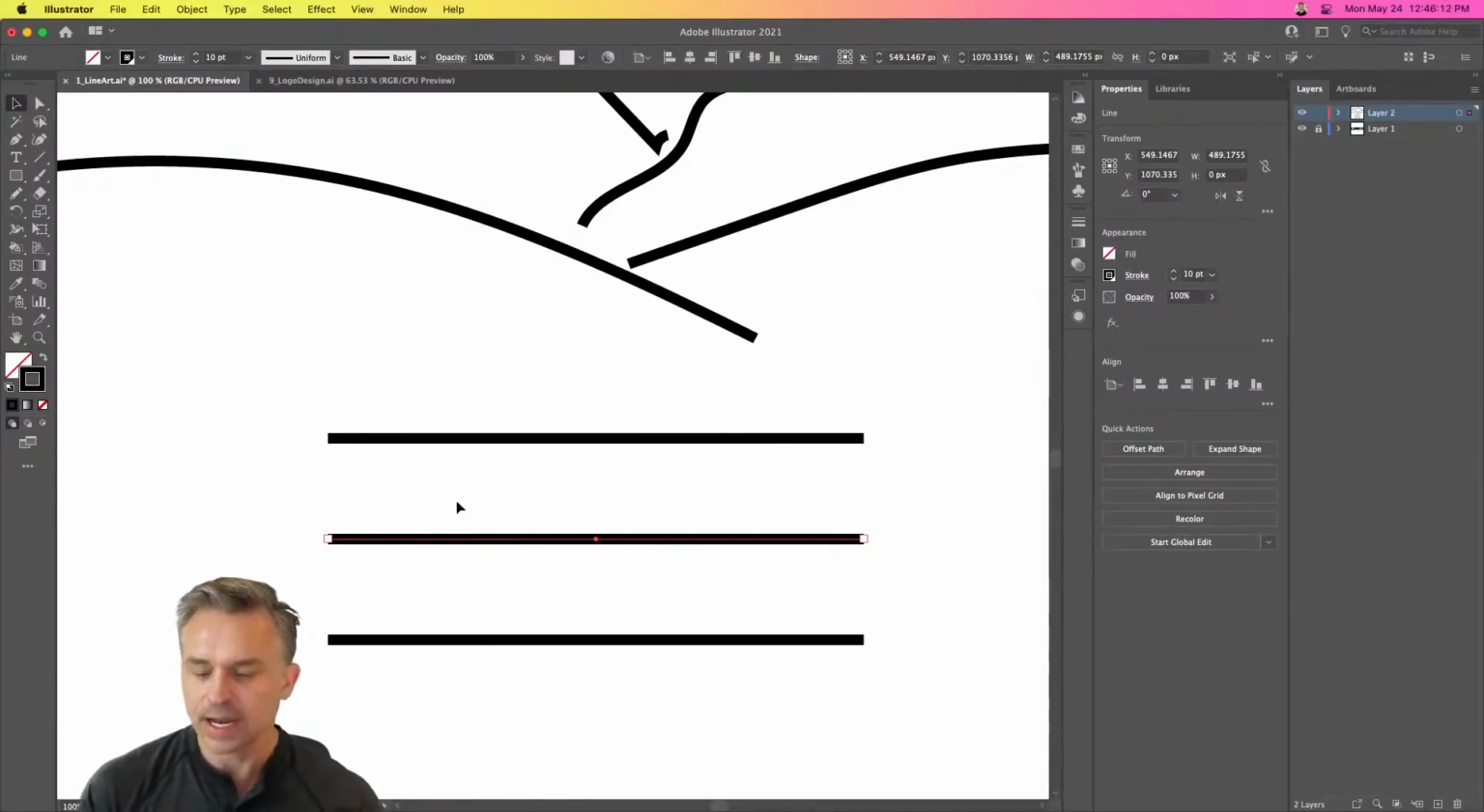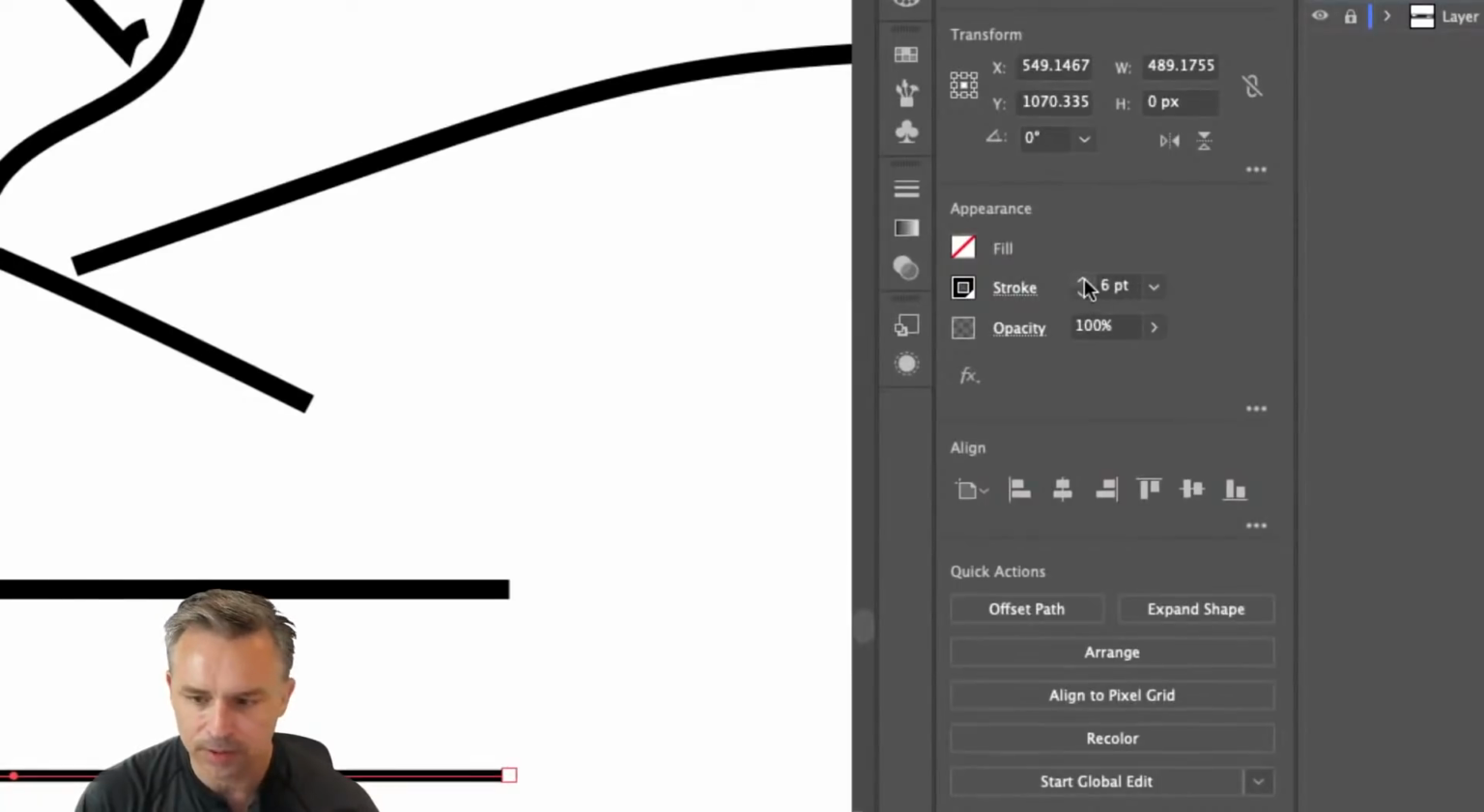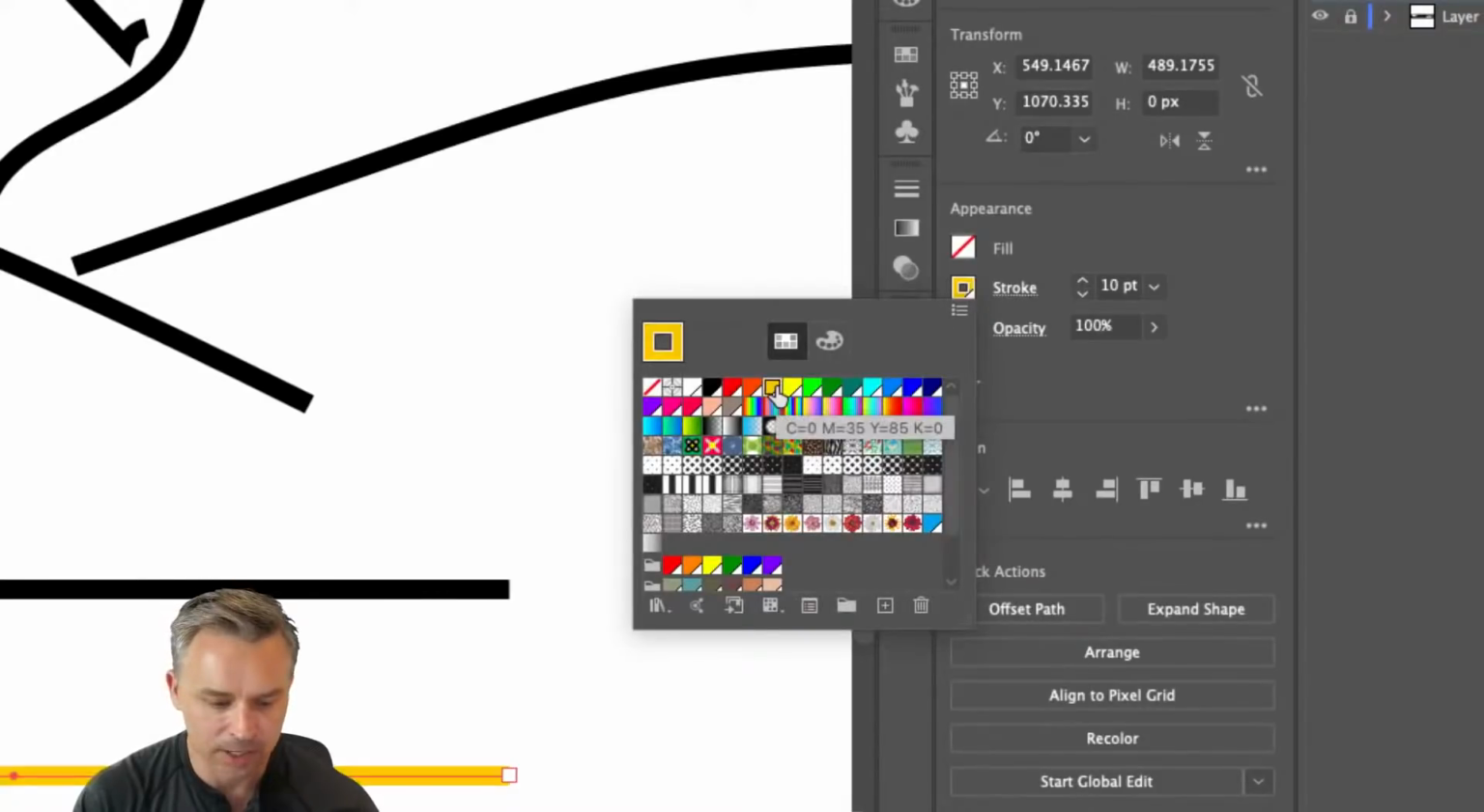So we take this line. Is there more that we can do with it? Yeah, heck yeah. Over here, guess what? Here's the stroke. We can change the stroke. We could change the color. We can change that to say yellow, for instance, if we want to. Any one of these colors if we want to. Super easy.